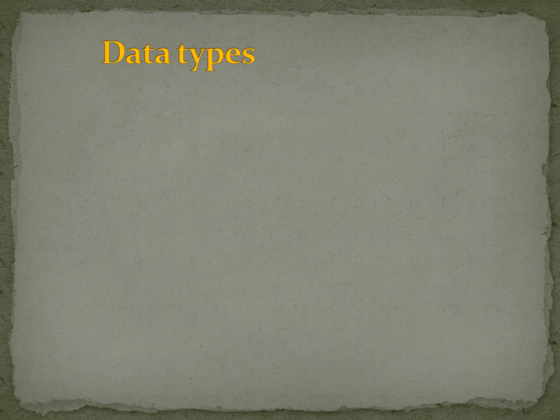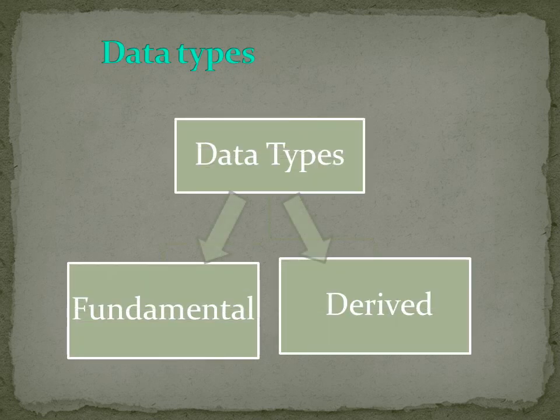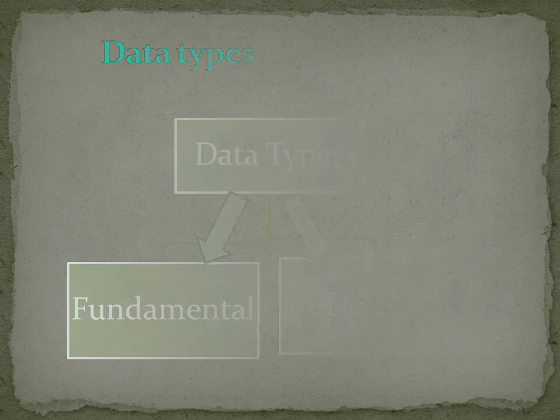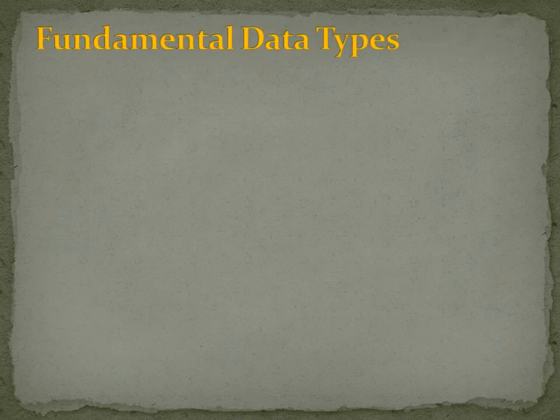Now come to the data types. All computer languages provide variables for storing information in the memory. Data types are the types of data associated with the variables. There are two types of data types. First is the fundamental and second is the derived data type.